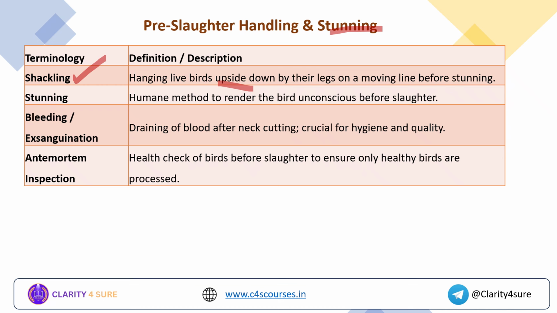Next is ante-mortem inspection. This step is before the step of slaughtering. What does it do? In this step, the health checkups for the birds are done before the slaughtering to ensure that only healthy birds are processed, not the sick ones or the deceased birds. So this is about the pre-slaughter handling and stunning methods.